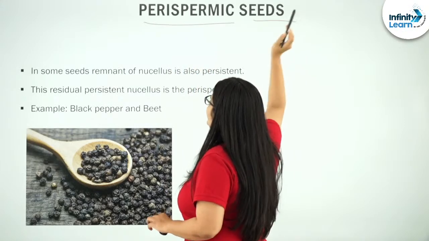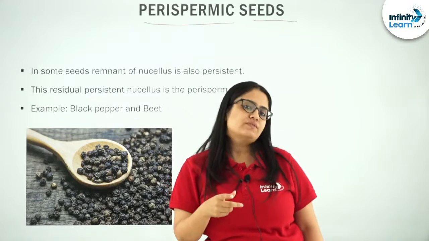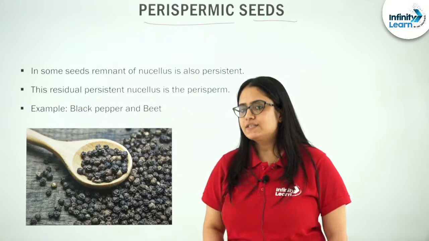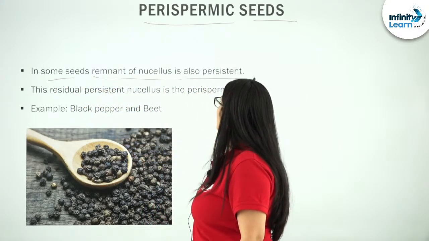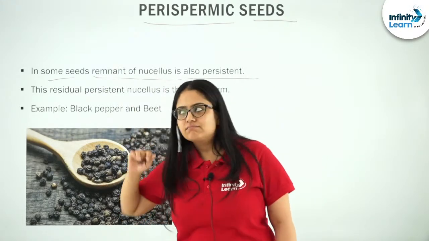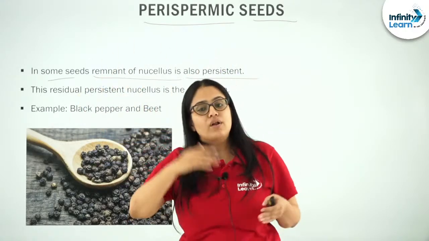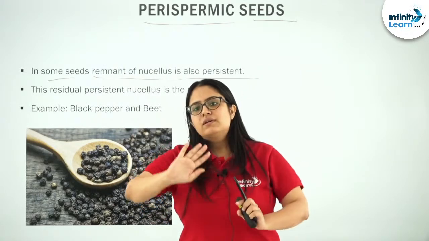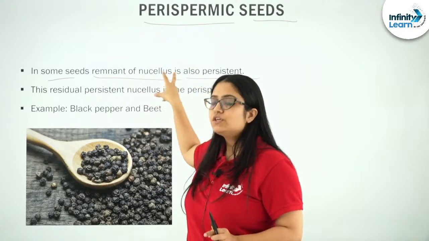So what are perispermic seeds? Perispermic seeds are those seeds in which remnant of nucellus is found. In some seeds, remnant of nucellus is also persistent. Before you confuse this category with the already discussed category, let me tell you that this type of seed is based on nucellus.